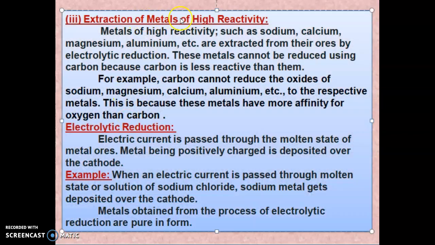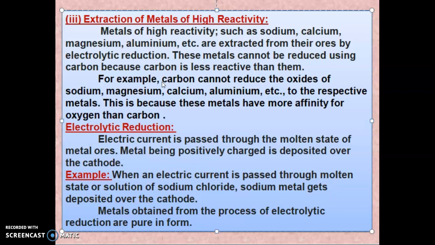Next, the extraction of metals of high reactivity. The metals of high reactivity such as sodium, calcium, magnesium, aluminium, etc. are extracted from their ores by electrolytic reduction. These metals cannot be reduced using carbon because carbon is less reactive than them. For example, carbon cannot reduce the oxides of sodium, magnesium, calcium, aluminium, etc. to their metals because these metals have more affinity towards oxygen than carbon.